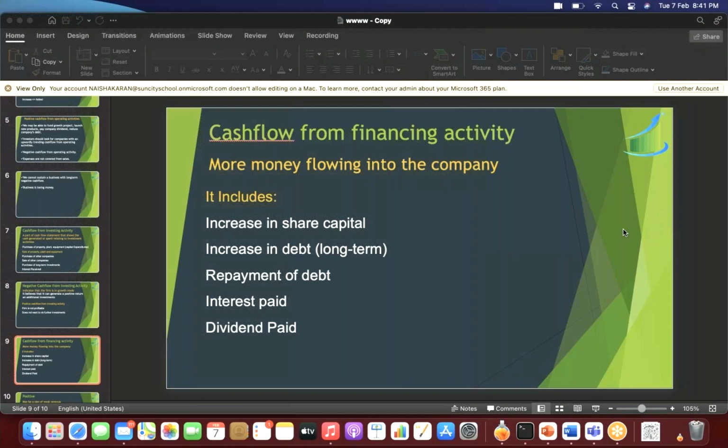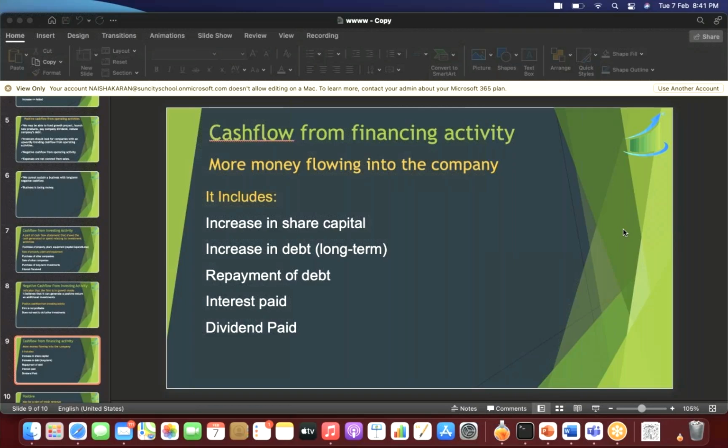When I say cash flow from financing activity, basically finance means where do I generate my money from? Now, where do I generate my money from means business. How is the business acquiring its money? Business के पास पैसे कहाँ से आ रहे हैं?